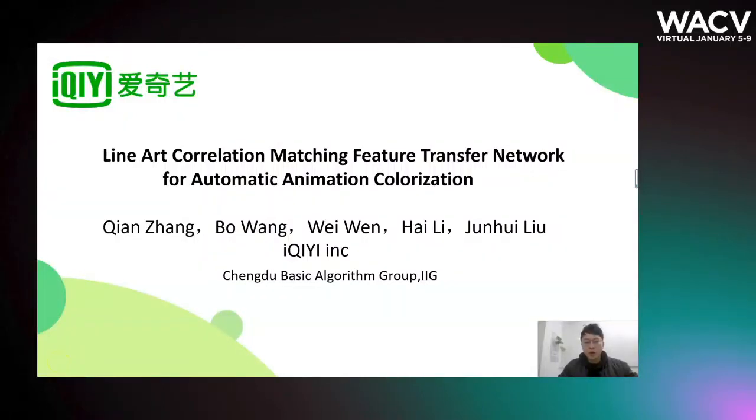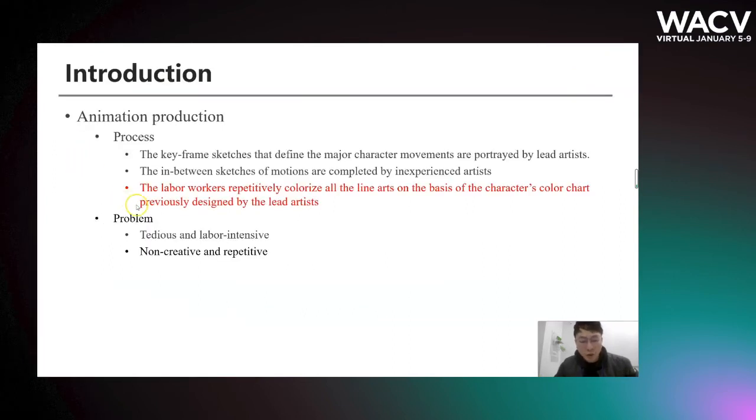The name of our paper is Line and Colorization Matching Feature Transfer Network for Automatic Animation Colorization. This work is led by Aiqi. There are generally 3 steps in the animation colorization process.